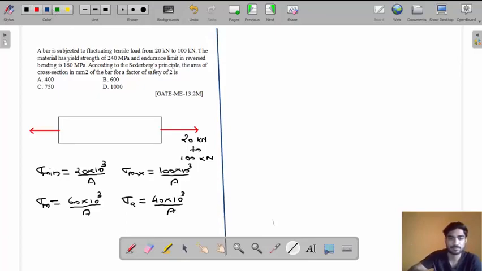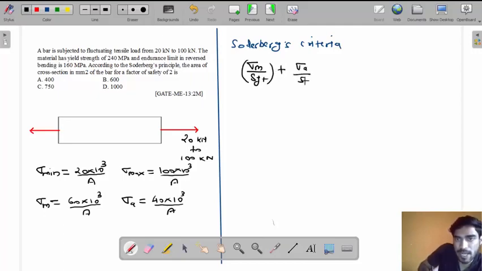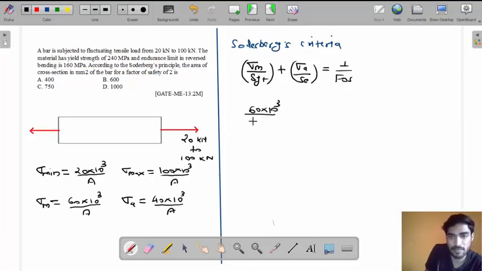Now, my friend, we need to use Soderberg criteria. So what is the equation according to Soderberg criteria? Sigma m by SYT plus sigma a by SE equals to 1 by FOS, right? Now put the values, my friend. Sigma m is 60 into 10 to the power 3 divided by area.